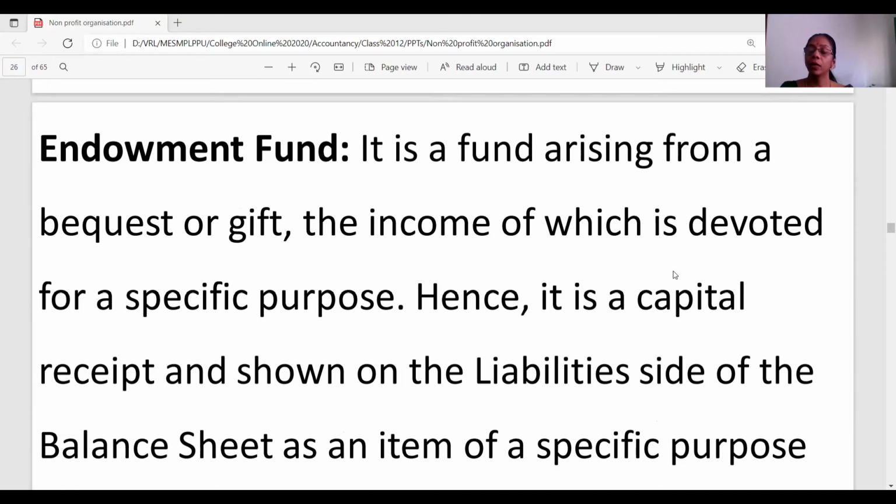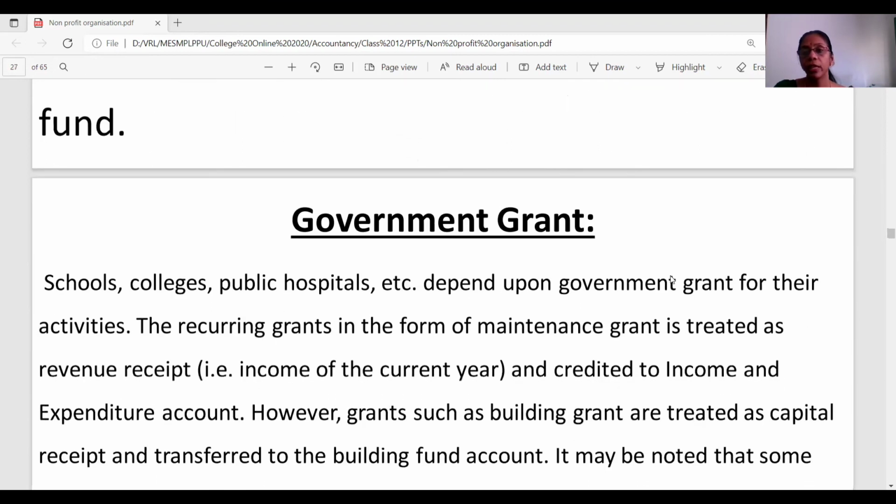The purpose for the endowment fund given by the donor is specifically mentioned. So here it would appear on the liability side, and an endowment fund also many times is given when the person is alive. Legacy is under the will of the deceased person. When it comes to an endowment fund, it would be given during the survival period also. So that is the reason why it would be treated as a capital item on the liability side of the balance sheet.